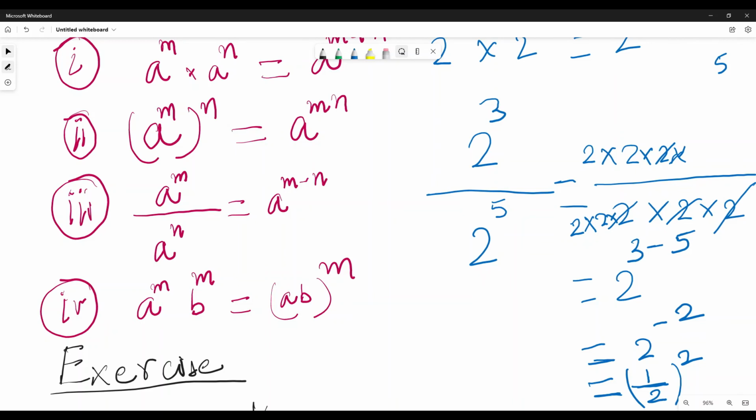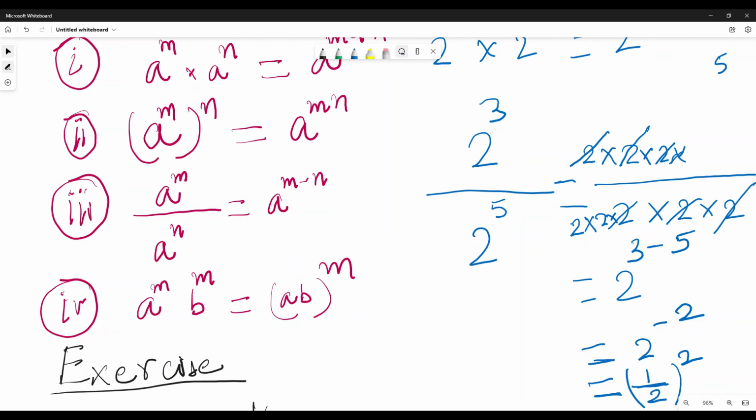Why? You can see from here. If the power on the denominator is more, then some of them will be left on the denominator. So if the power is negative, it means you have to inverse the number. So 2 to the power minus 2 is 1 by 2 to the power 2. You have to understand this: what is the meaning of negative power?